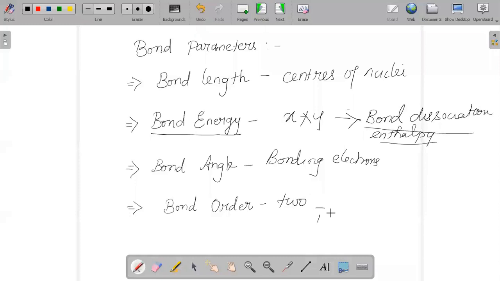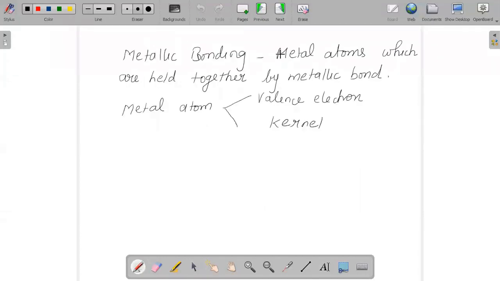So this is the concept of your bond parameters, where we are learning about 4 parameters: bond length, bond energy, bond angle, and bond order. And here, when we are learning about different bond orders or bond energy, there exists another concept, which you call your metallic bond.